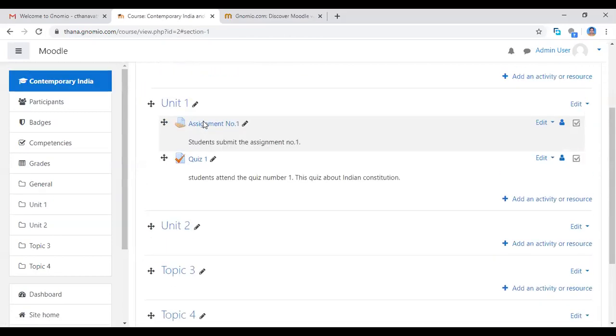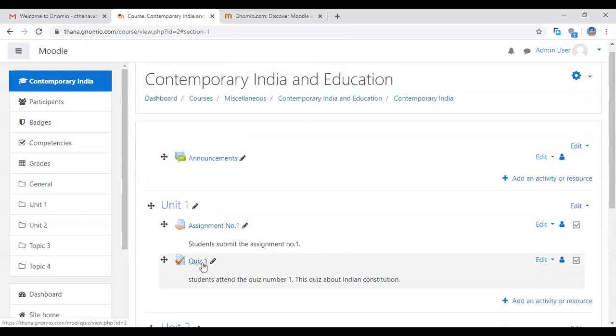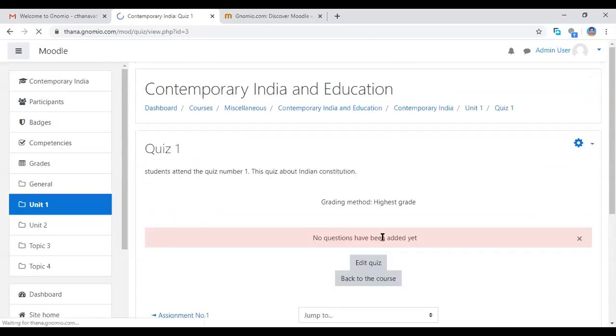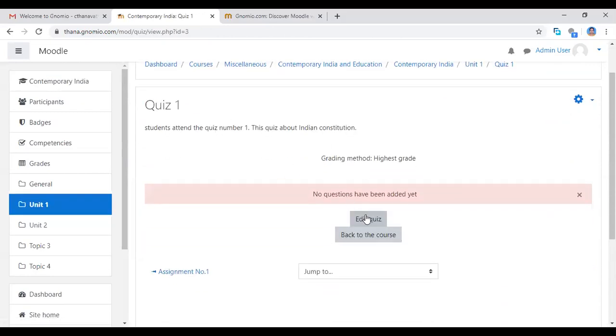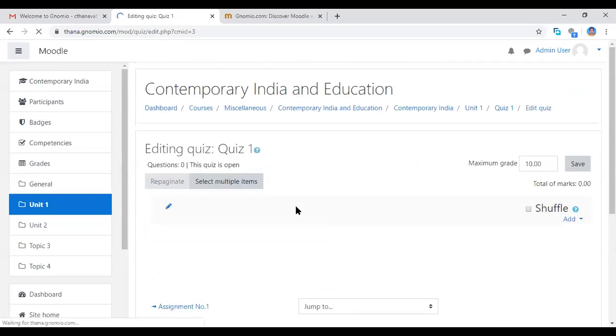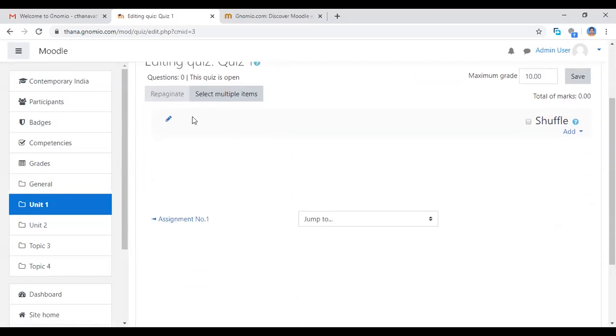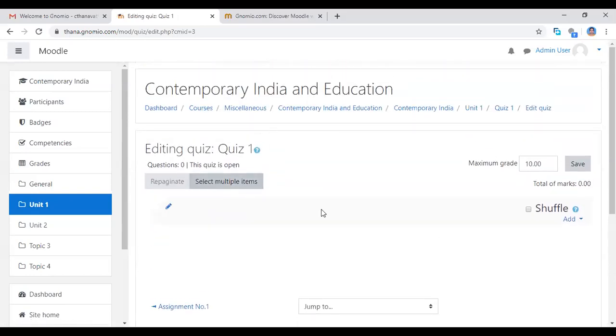See here, the first activity is the assignment. The second activity is the quiz. If you want to add the quiz, click here, quiz number 1. This page will be open here: edit quiz. No quiz is there. Now if you want to edit the quiz, click the button edit quiz. Now I'm going to add the quiz here.